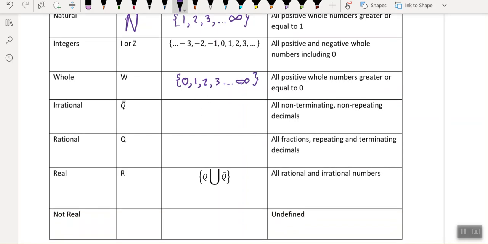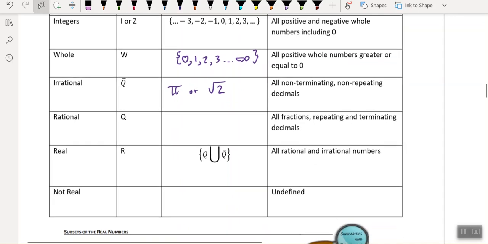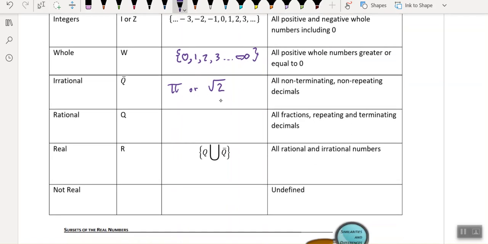All right. And then we have irrational numbers. Irrationals are non-terminating, so that means it never ends. So such as something like pi or the square root of 2, those are all non-repeating and non-terminating. So the decimal just goes on forever, is what that means. They're like really ugly looking numbers.